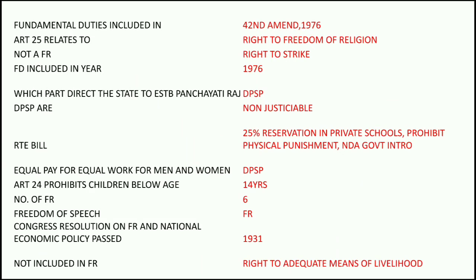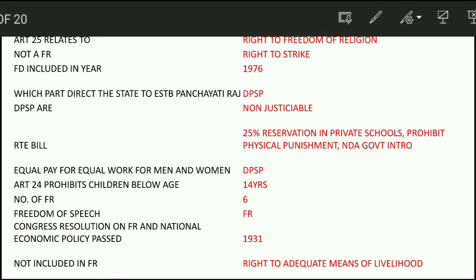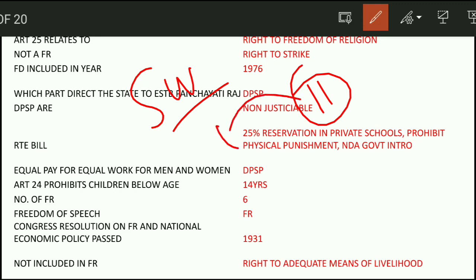Fundamental duties were included by the 42nd Amendment Act 1976 and were borrowed from the Soviet Constitution, that is USSR, on the recommendation of the Swaran Singh Committee. The total number of fundamental duties is 11. After the 86th Amendment 2002 it was 11, but previously it was 10.